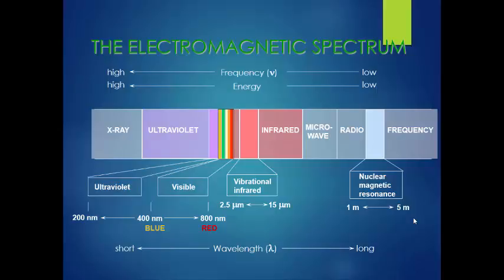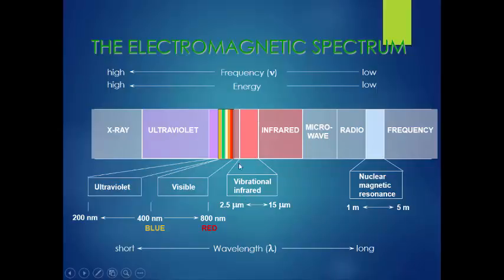First we see the electromagnetic spectrum, how spectroscopy is expanded in the wavelength regions. See this, X-ray, and this is the radio frequency waves. The infrared waves are situated between the ultraviolet rays and the microwave rays, and this is the vibrational region.